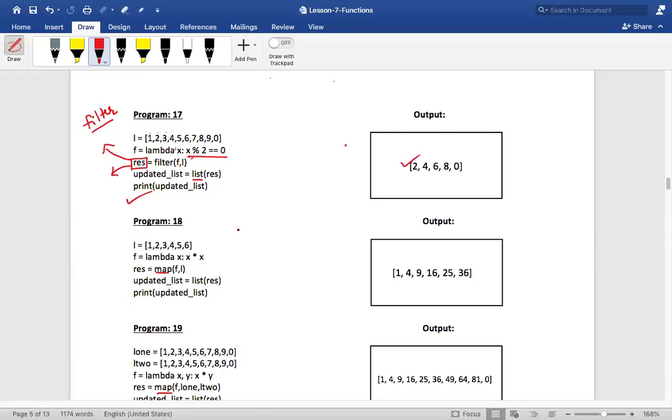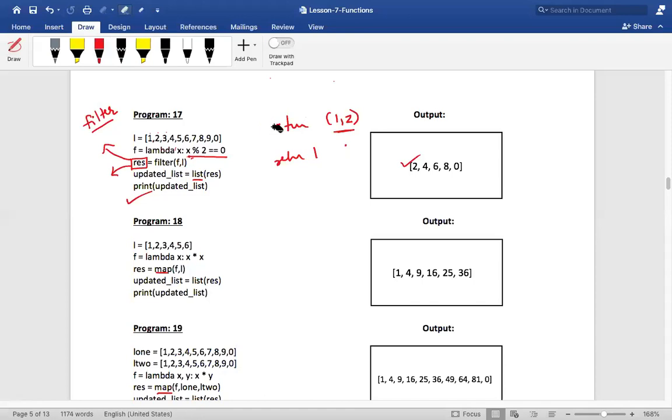Priyanka, one thing you should understand very clearly. Whenever you use the term "sir, you told", you should clearly say what I told. Yesterday I did not tell you a function will return tuples. For one of the programs, when you return two values, one comma two, then it will be returned as a tuple. If you return one value, it returns a normal value, a normal integer. Whenever you're returning two or three values, it would be considered a tuple. Clear?